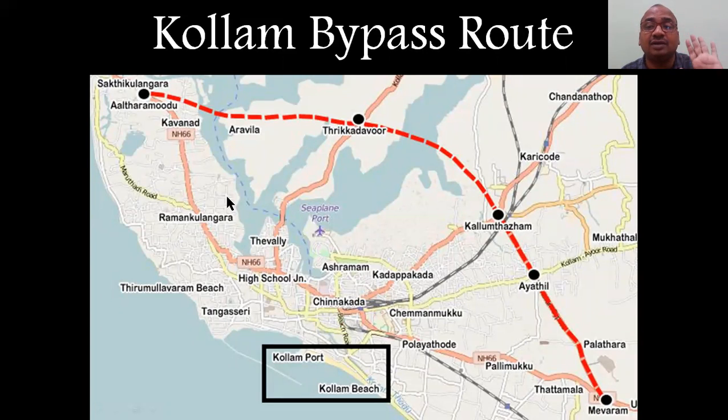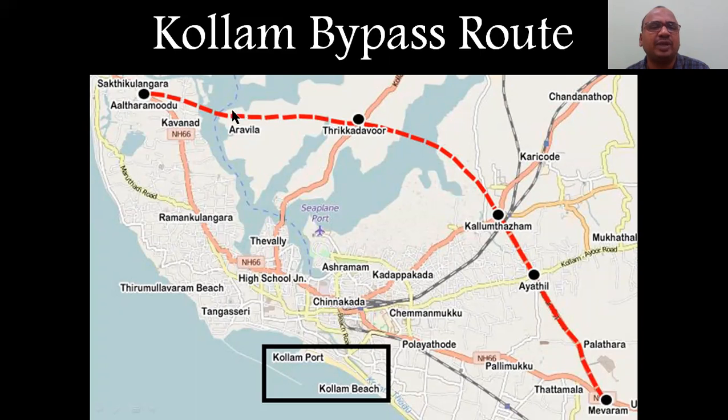This is very regular, what we are using in our routes also. Kollam bypass route. See here, there is the Kollam port, the Kollam beach. It is a heavy traffic route. This route, what I am showing with the arrow mark, see the pointer, is an old route, from Mevaram to Alumkadavu, Alattarmudu. This is a very old route. See how much traffic is here. Very congested routes. That's why the government has planned a bypass route.